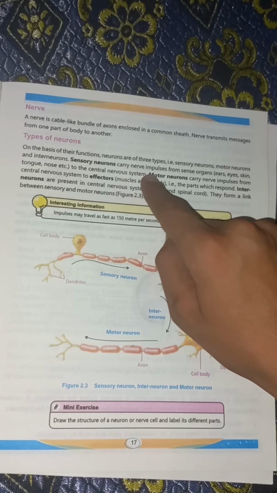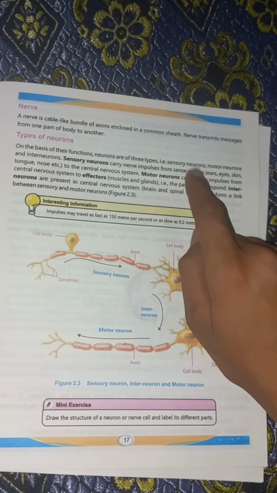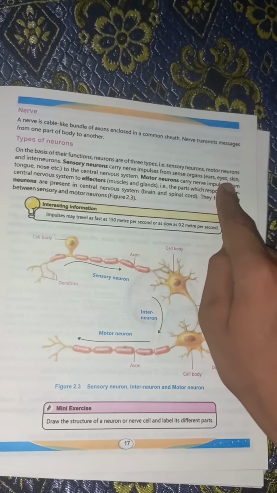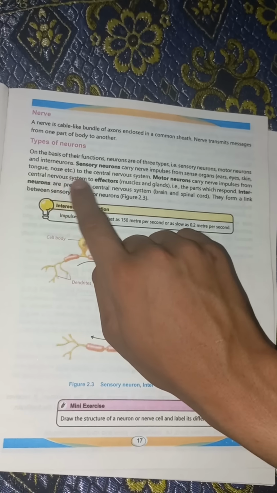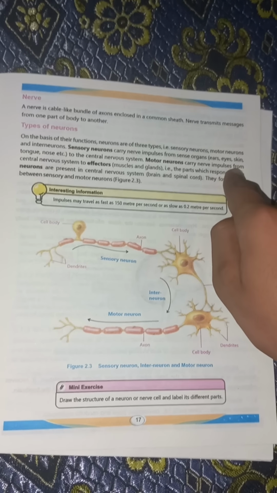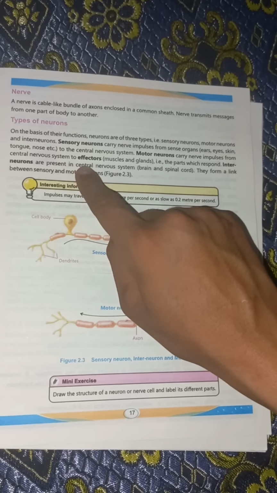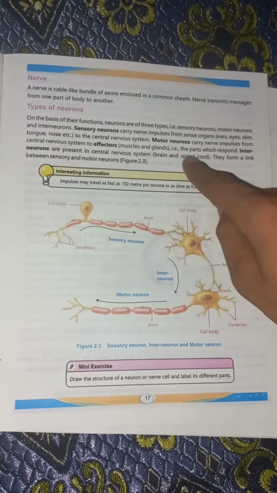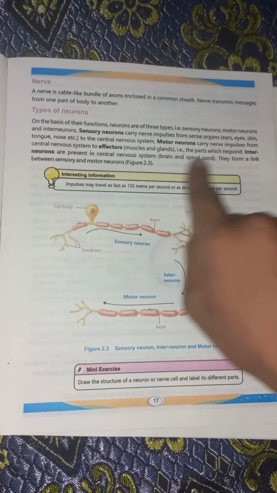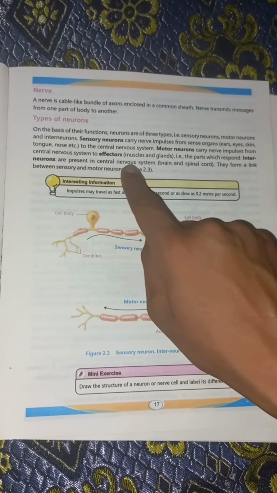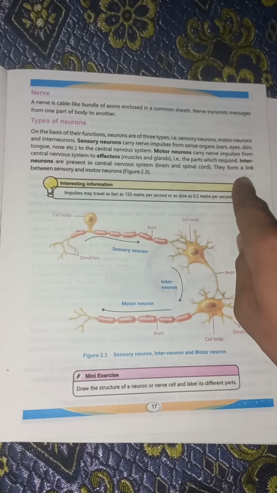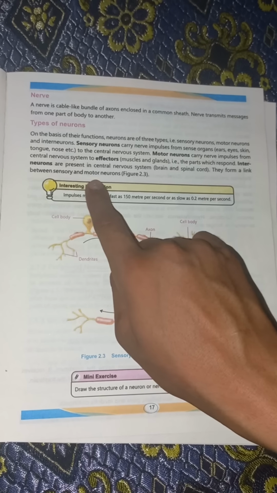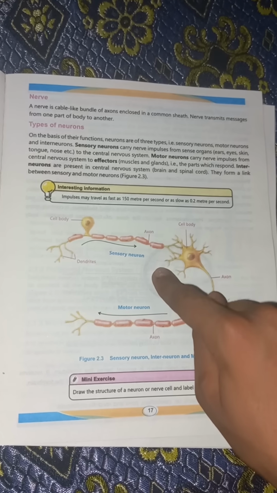Sensory neurons carry nerve impulses from sense organs, ears, eyes, skin, tongue, nose, etc., to the central nervous system. Motor neurons carry nerve impulses from the central nervous system to the effectors, muscles and glands, etc. Interneurons are present in the central nervous system, brain, and spinal cord. They form a link between the sensory and motor neurons. Next, see the diagram, and we will see the next page.